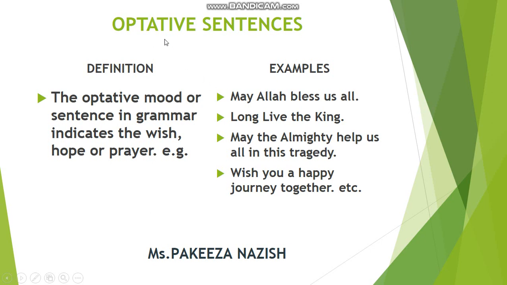Then come the optative sentences. What we can say, the optative mood in grammar indicates wish, hope, prayer sentences. All the sentences in which we speak about some of our wish, some of our hope, or some of our prayers. For example, may Allah bless us all. So this is a prayer, this is a wish, you can say.